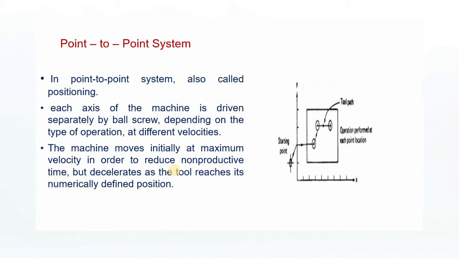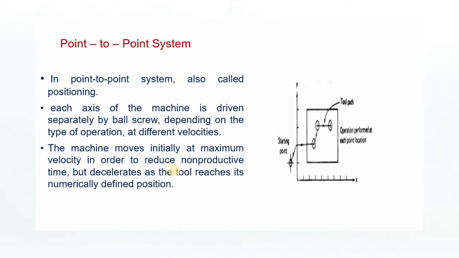In each axis, the machine is driven separately by a ball screw. The movement of the ball screw depends upon the type of operation, at different velocities.